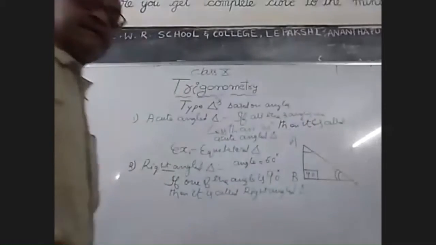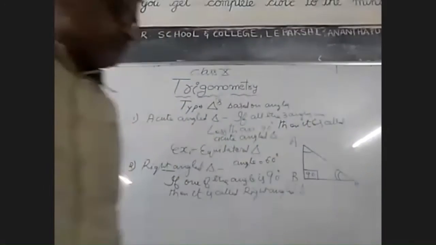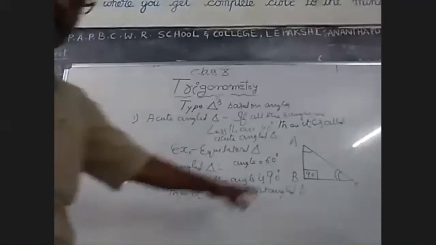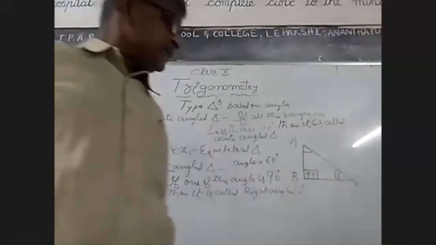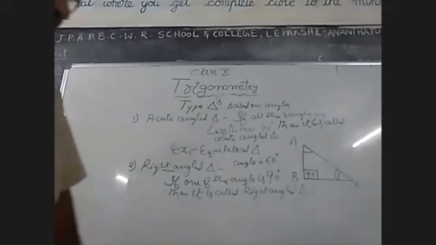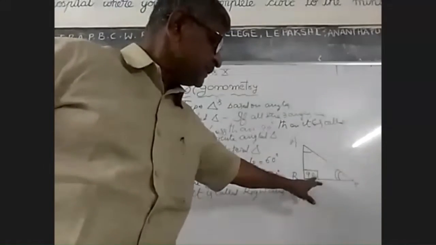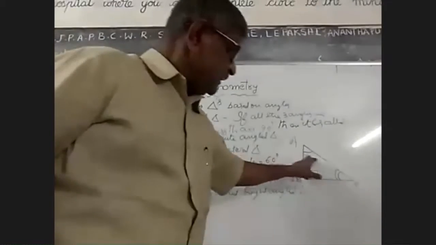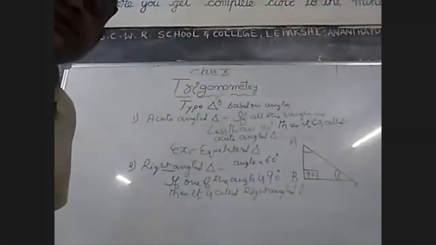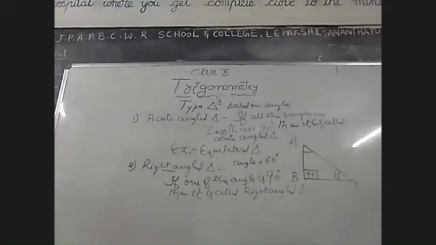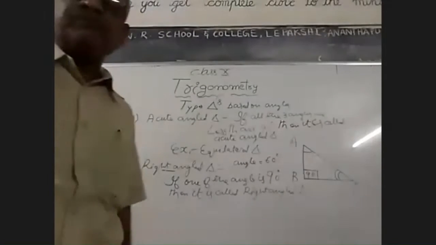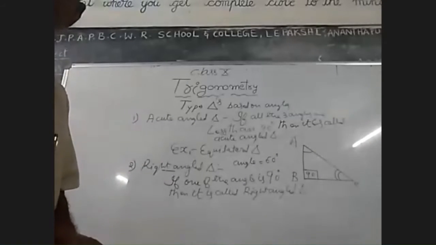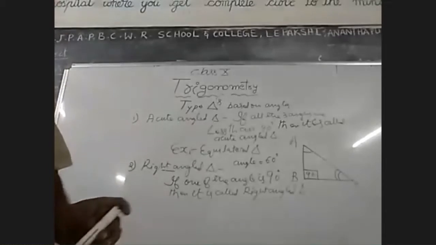Here we see that this is angle B. In the example given, a triangle ABC is given to you, so it is visible to you. So where is 90 degrees? 90 degrees at B. Now what about A and C? Think about it, because one of the properties of a triangle is that the sum of the angles in a triangle is 180 degrees.